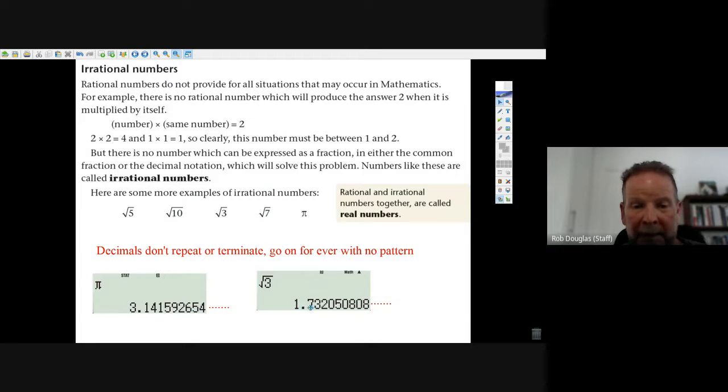It's 1.73205. If I took all these decimals and multiplied them together, I'd get a number incredibly close to 3, but it wouldn't equal 3. I'd have to keep getting my computer to give me more and more digits, and I'd never get there. It's a decimal that keeps going on, but it doesn't repeat.